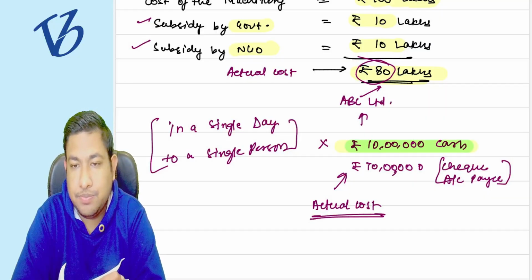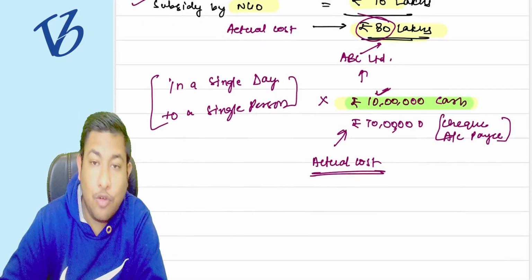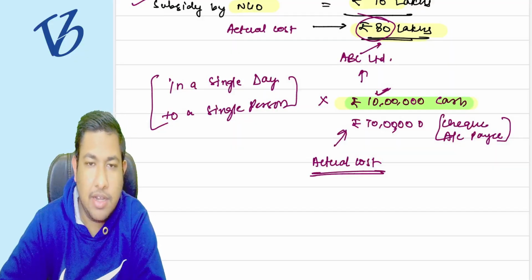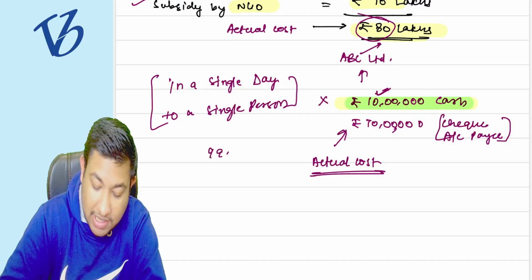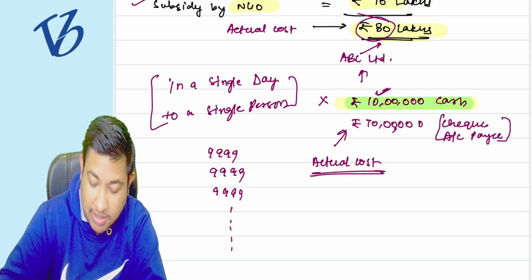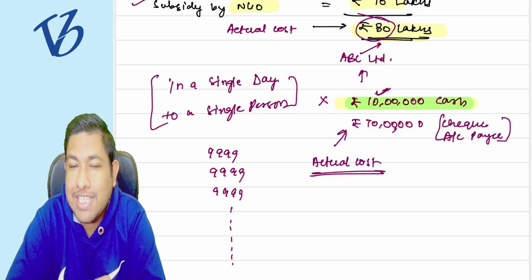But suppose this 10 lakh rupees was paid to the same ABC Limited, but not in a single day. Daily it is only 9,999 and it keeps going on and on. Now, what is my actual cost?